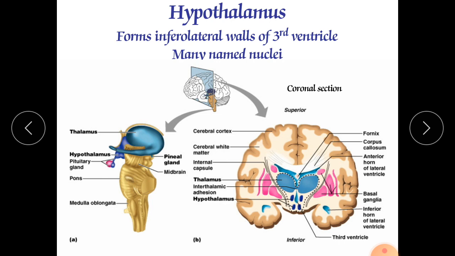As it is connected with the pituitary gland, it is a connective link between the brain and the pituitary. So the hypothalamus produces several types of hormones and has two types of important connections with the pituitary gland and the endocrine gland located inferior to the hypothalamus.